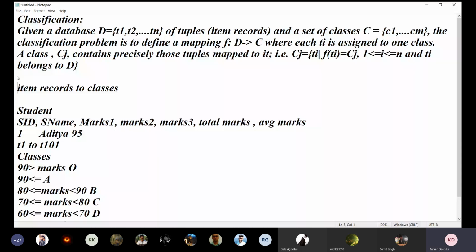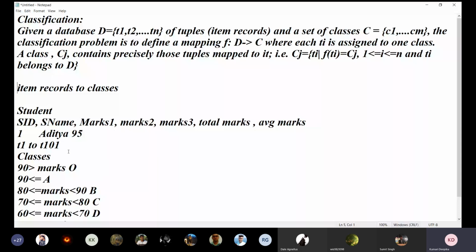And it is assigned to only one class. It is not like 95 falls in class 1, O, and also class 2, A. Only one class. And the condition is that Ti, where i should be 1 to n, means 1 to 101.